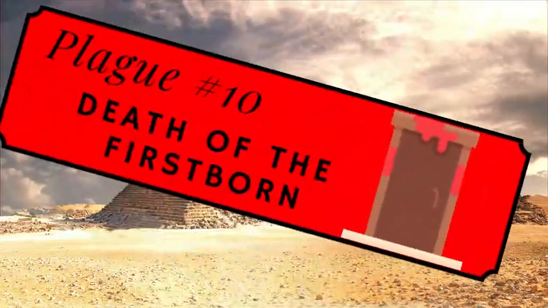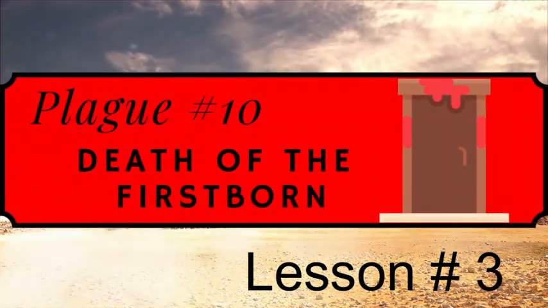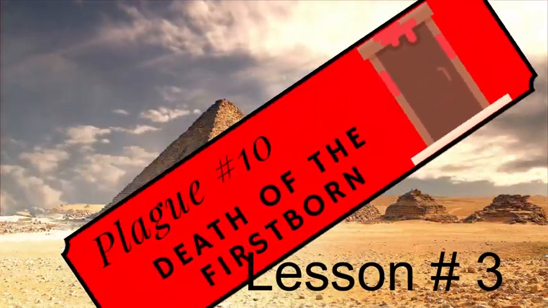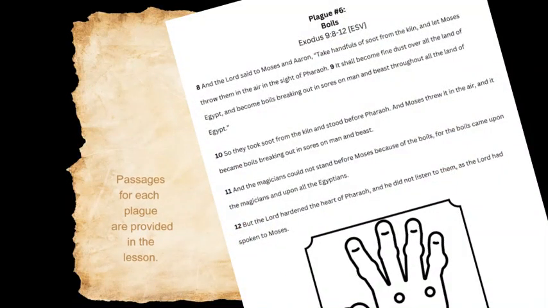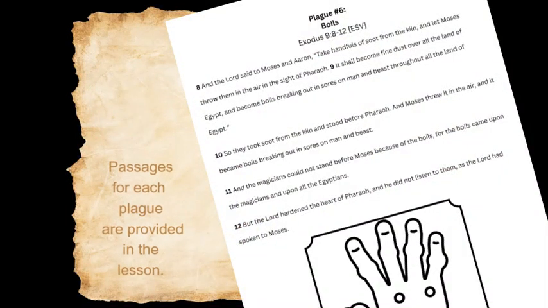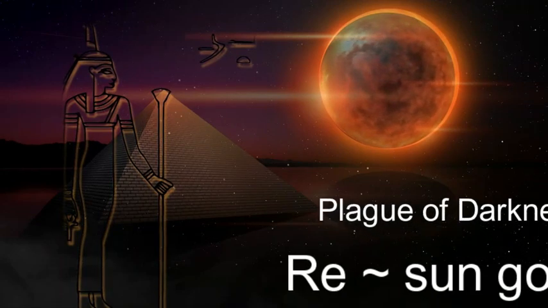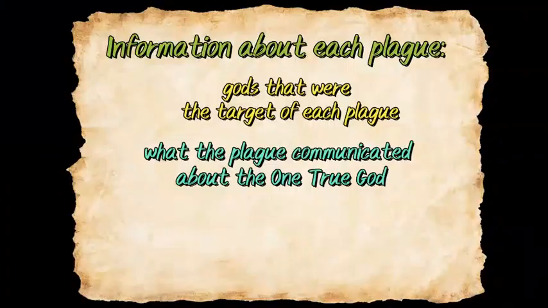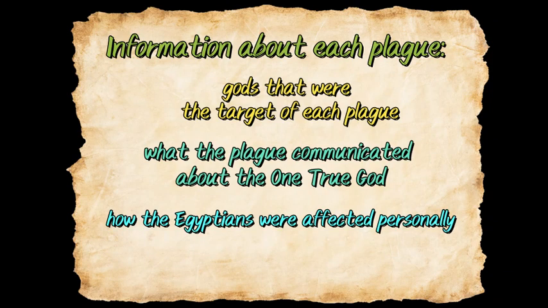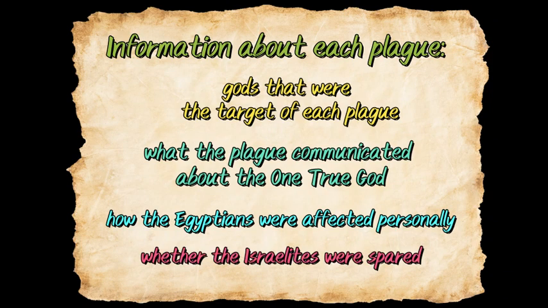lesson. It's worth noting that the 10th plague, death of the firstborn, is covered in the next lesson unit. After your class reads each plague as described in Exodus, you will share some interesting facts provided for you in the lesson, ranging from the Egyptian gods that were the target of each plague and what it communicated about the one true God, how the plague would have affected the people personally, and whether or not the Israelites were spared the effects of the plague.